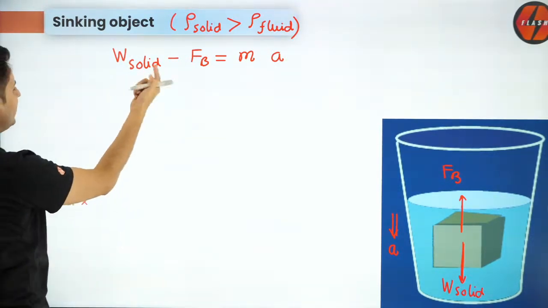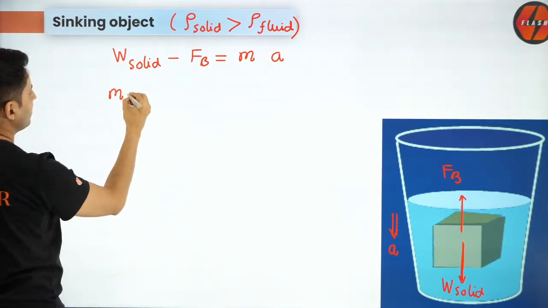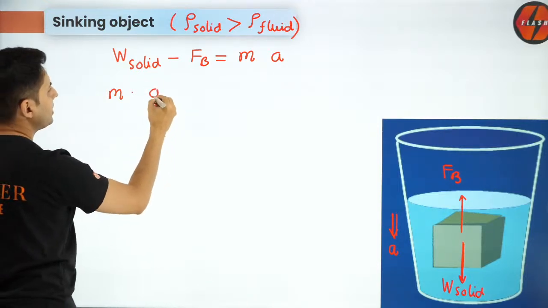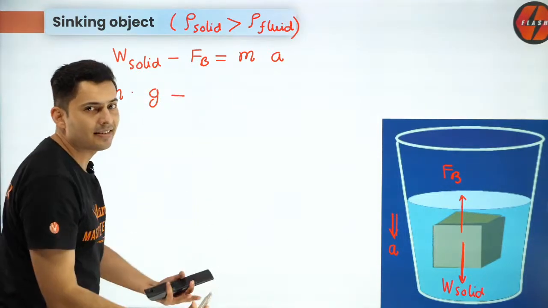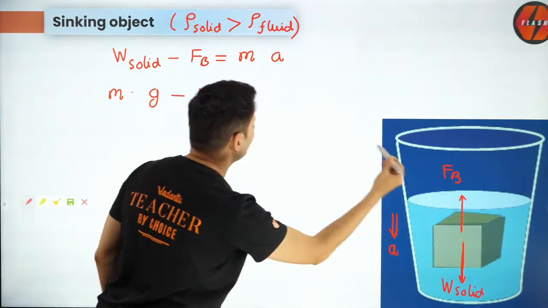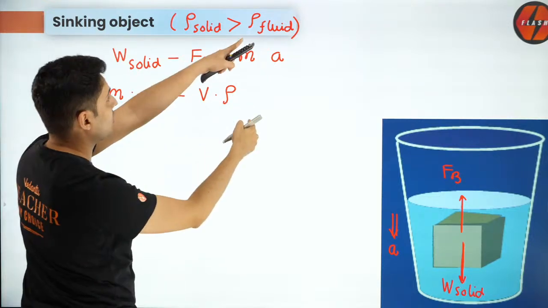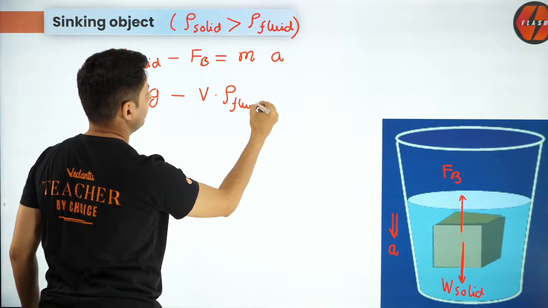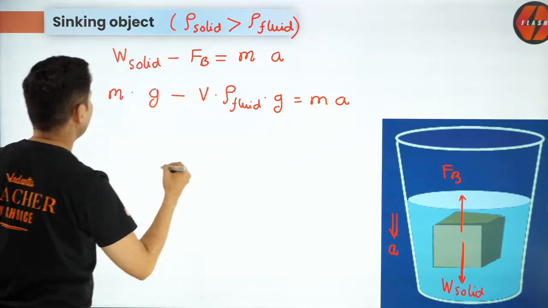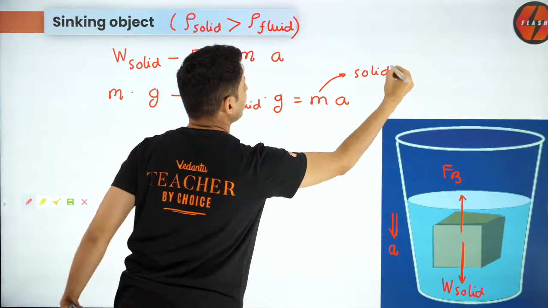So what is the weight of the solid? The weight of the solid is the mass of the solid, the same mass m, into g. And what is the buoyant force? We just discussed. It is the volume submerged, which is the total volume, into rho of the fluid into g. Now this is equal to ma. Please understand, this m is the mass of the solid only.